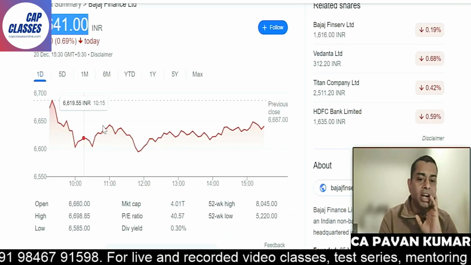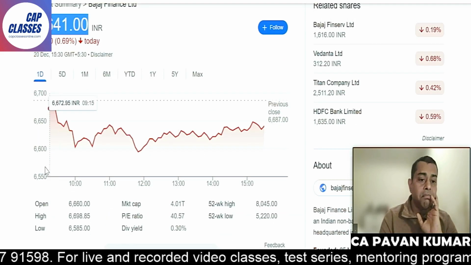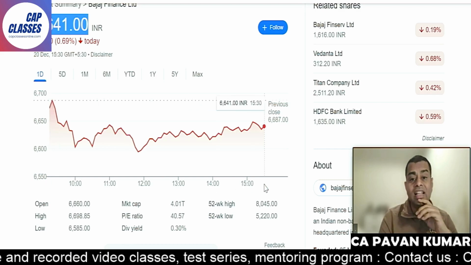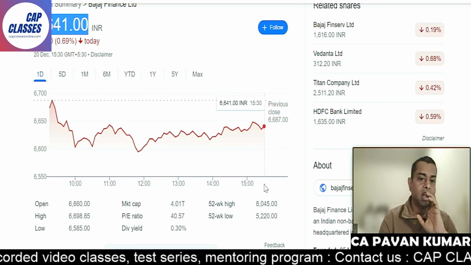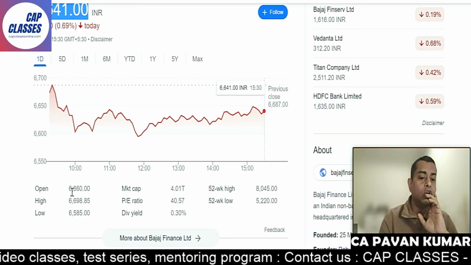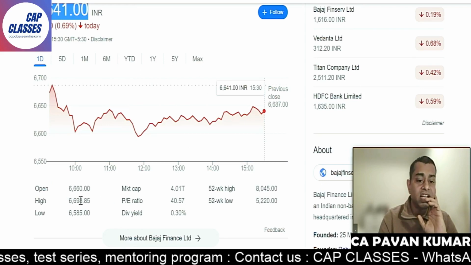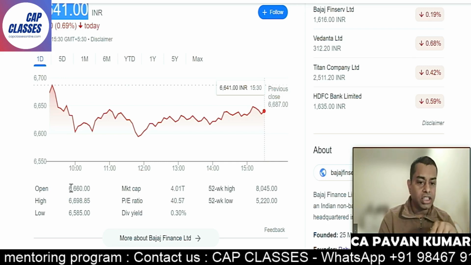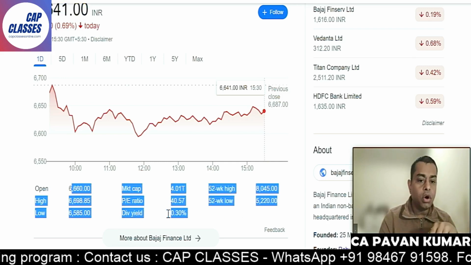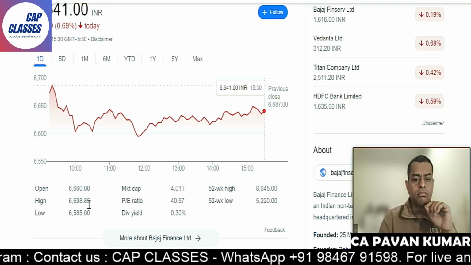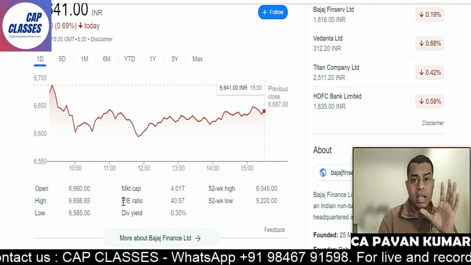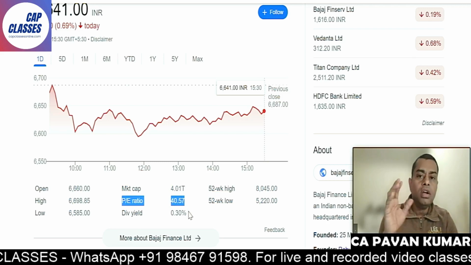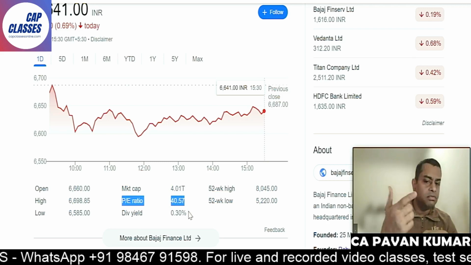This is the movement of the share price from morning 9:15 when the market opened till 3:30 when the market closed. It is showing you clearly: opening price is 6,660, high during the day is 6,698, low during the day is so and so, P/E ratio, all these things, right? These two are very important parameters: PE ratio of 40.57, dividend yield 0.30. About these fundamental things we'll discuss later.